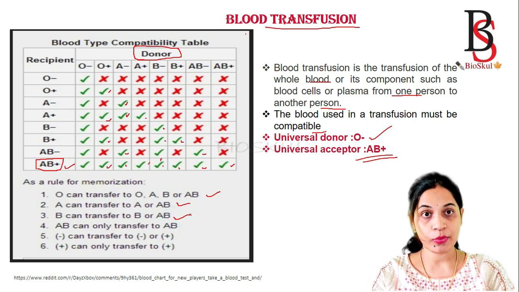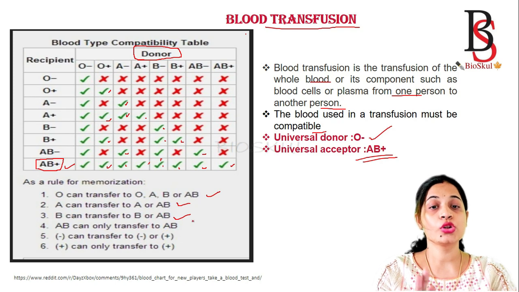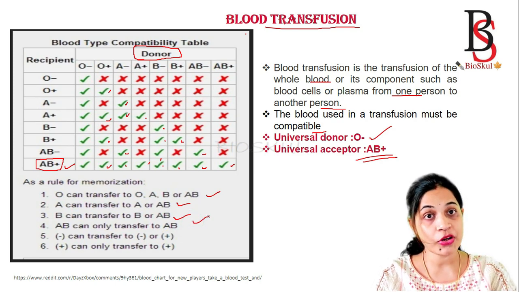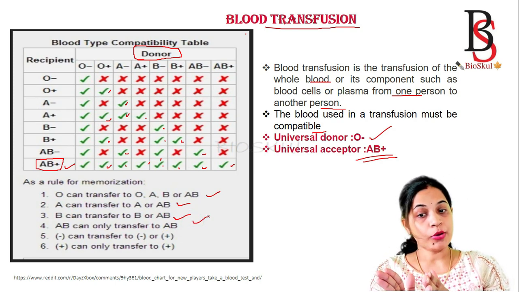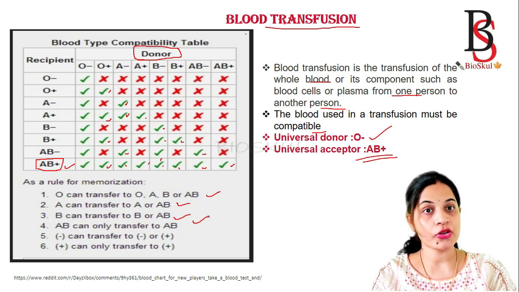And the very important point is that the negative blood group can transfer to both the negative as well as positive. But the positive blood group person can transfer blood to only the positive person.